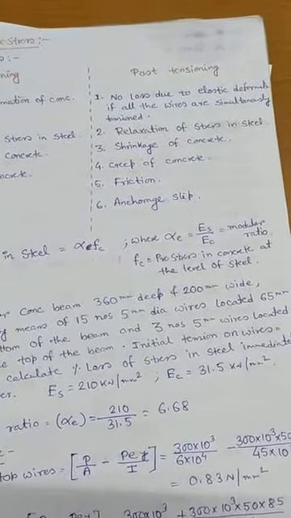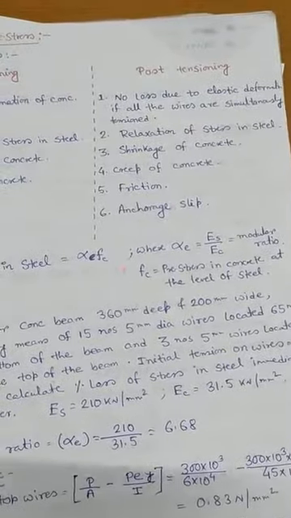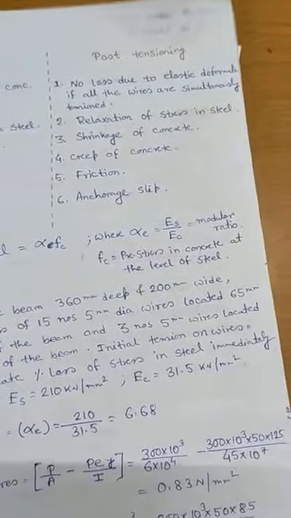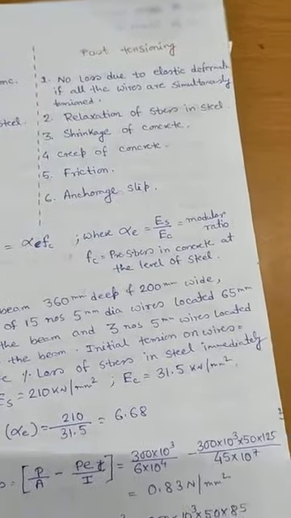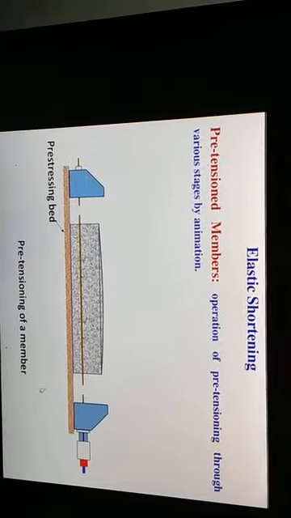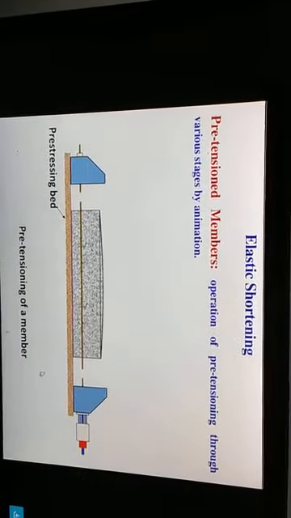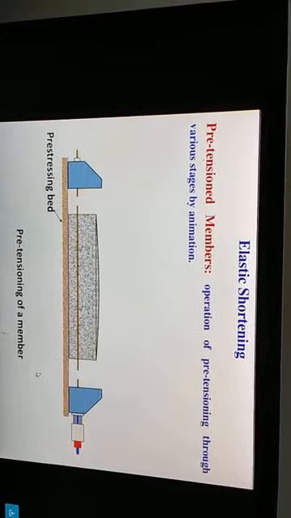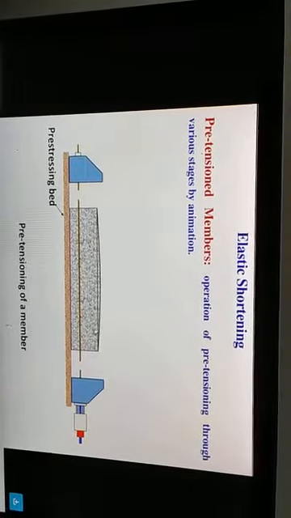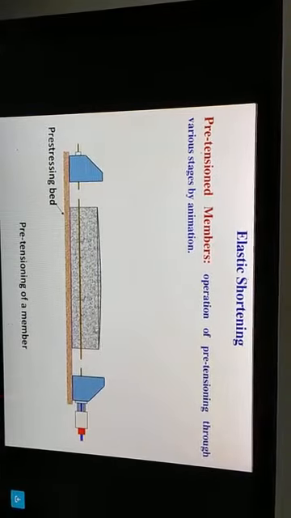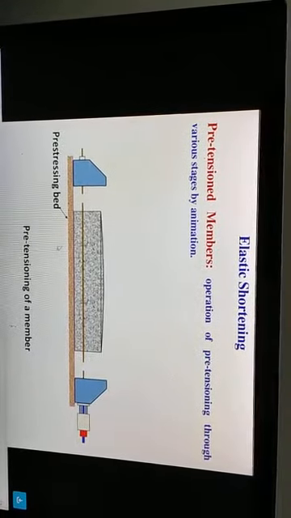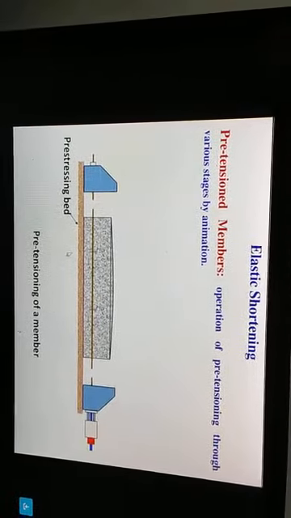So, for more than one tendon, if the tendons are stretched sequentially, not simultaneously but sequentially, then there is a loss in the tendon during subsequent stretching of the other tendon. Now, this is the elastic shortening operation for the case of a pre-tension member. This is the operation of pre-tensioning through various stages. So, this is the pre-tensioning pre-stressing bed, and hence elastic shortening occurs.